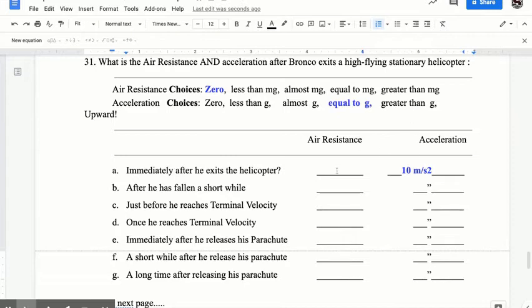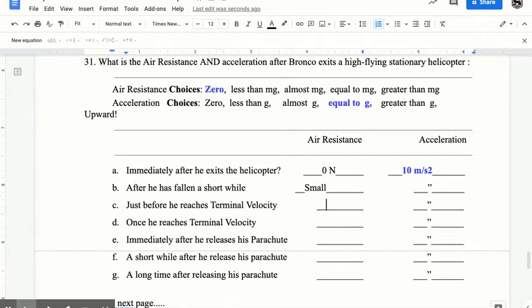The air resistance, we said, is practically zero. These are in newtons because it's a force. After he's fallen a short while, I'm just going to say it's small. It's not zero anymore, maybe 1 or 2. Just before he reaches terminal velocity.